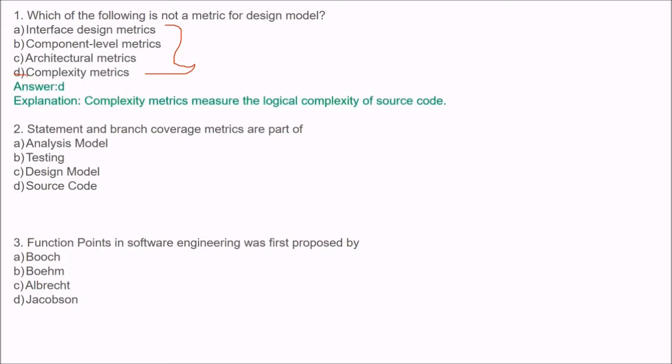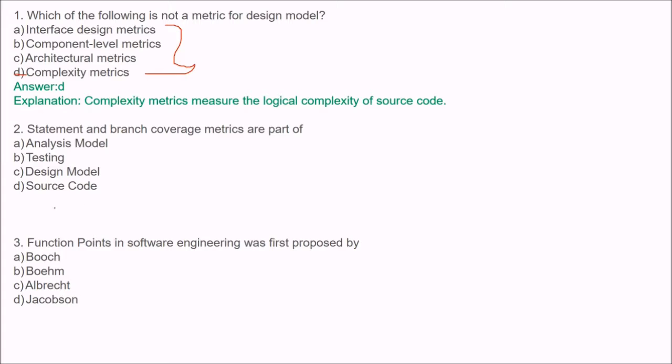It measures the logical complexity of the source code. So if you are given a code, McCabe's cyclomatic complexity will tell you about the logical complexity of the source program. So it is not a metric for design model. Otherwise, the interface design metrics, the component level metrics, the architectural metrics, they all are metrics for design model.